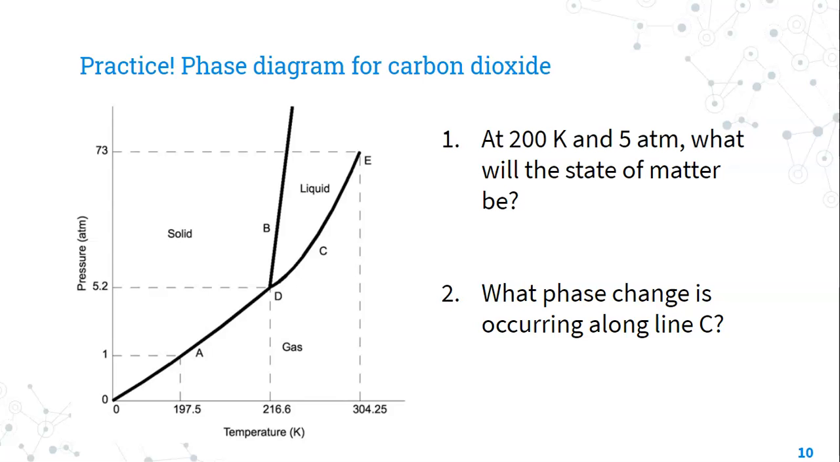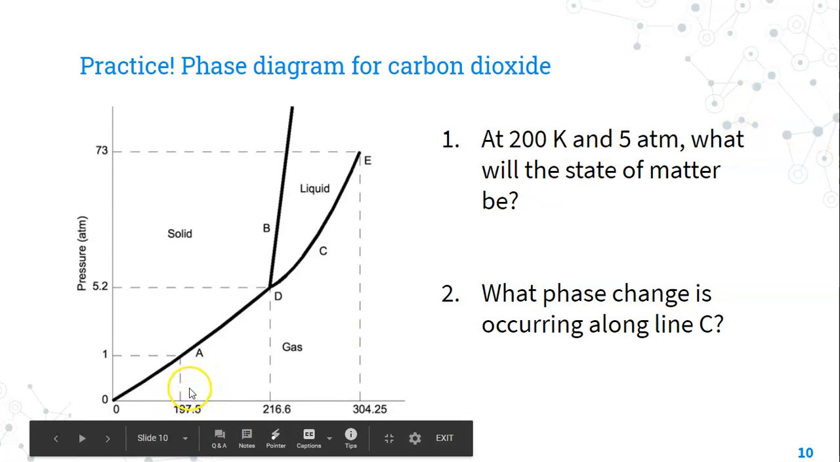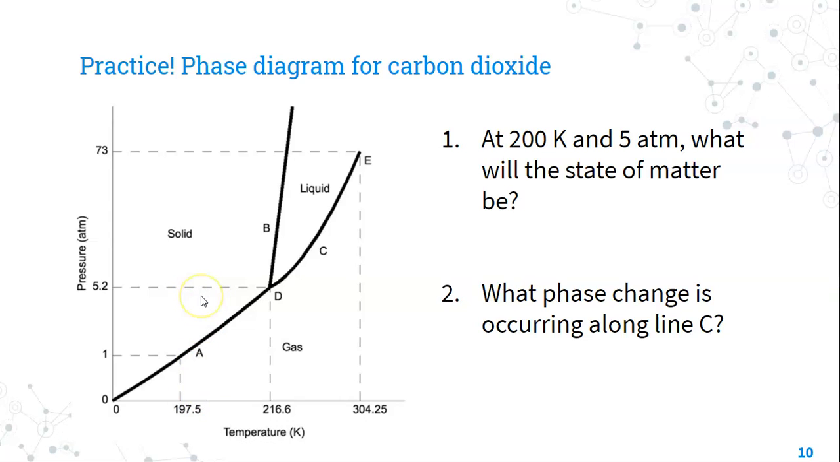Okay, so when we look at this, 200 Kelvin is somewhere between these two lines, the 197 and 216, but it's closer to 197.5, and 5 is just short of this dotted line here, so that's clearly in the solid region. Now line C is between a liquid and a gas, which means that that is evaporation or condensation, depending on the direction that you're going.